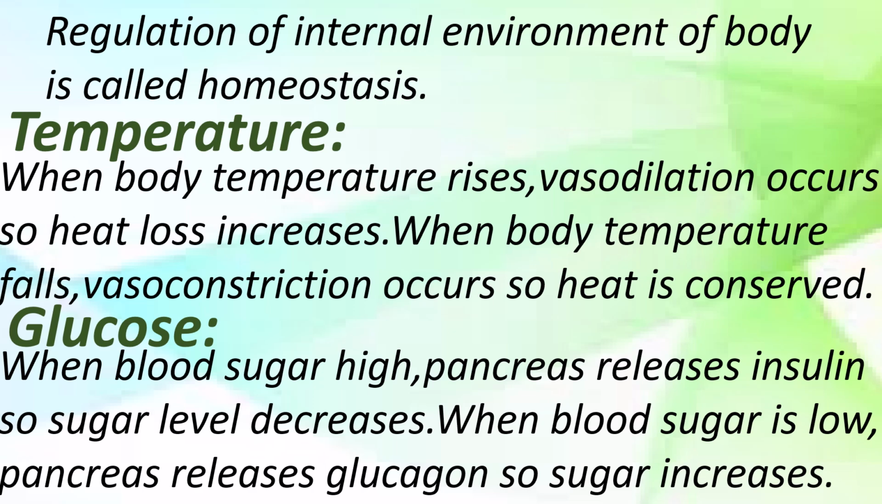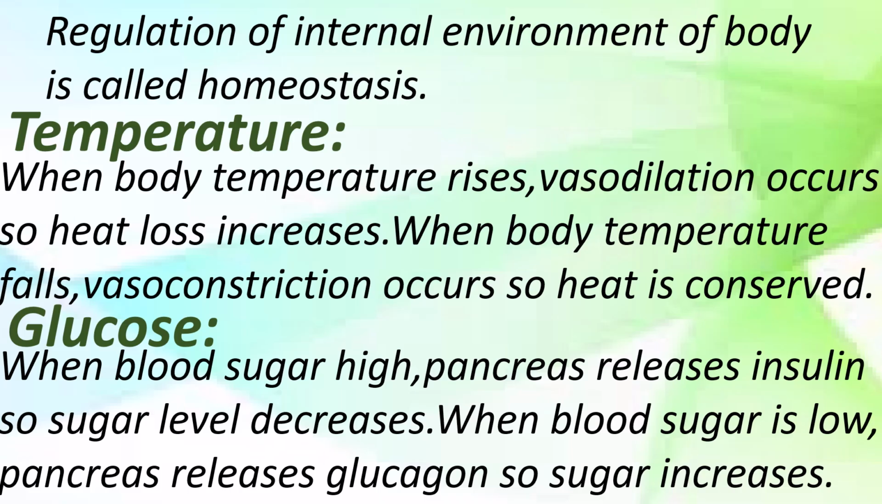The first factor is temperature regulation. You know that the normal temperature of the human body is 37 degrees centigrade or 98.6 Fahrenheit. When body temperature rises, vasodilation occurs, so heat loss increases. When body temperature falls, vasoconstriction occurs, so heat is conserved.